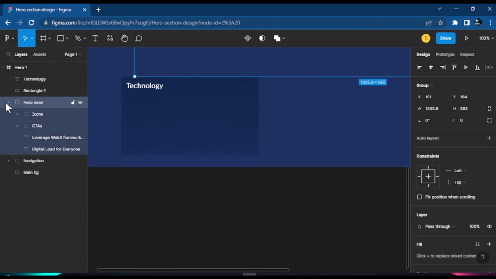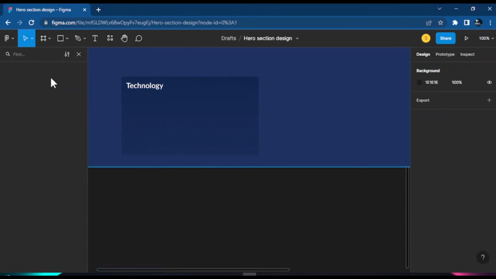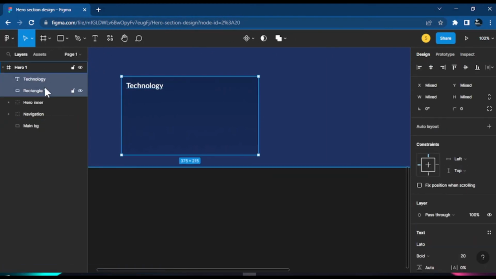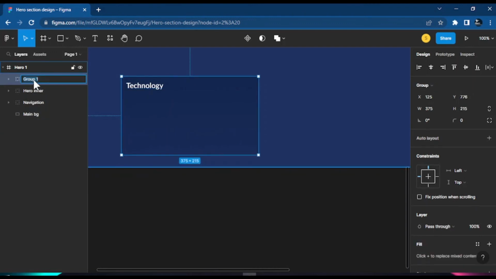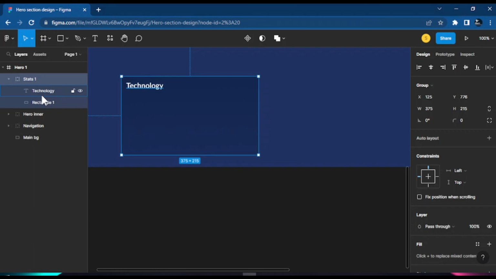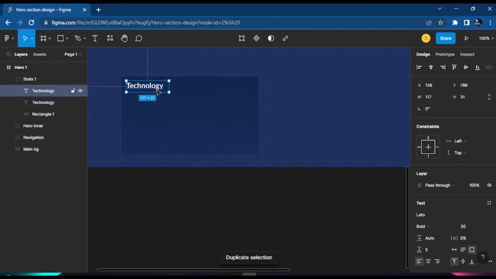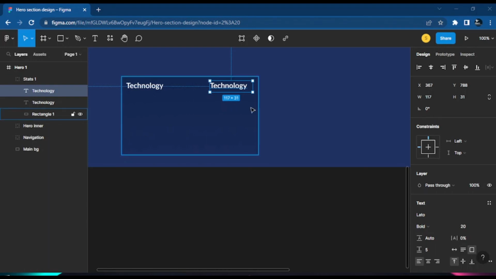Before we start any of those things, I want to create a section. Let's group these two together. Sorry, let's press these two and group them: Control D, no, Control G, and that will group them. Let's call this stats, and put the number one by that stats, because now I'm going to work with it. So we will duplicate them and make different designs from this one element. Let's click there and duplicate this text again a couple of times. But I would like to do it in a nicer way. I would like to name everything as a card. All right.